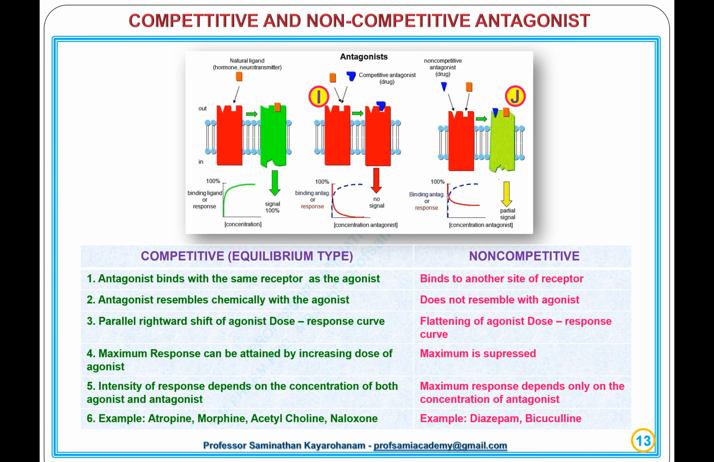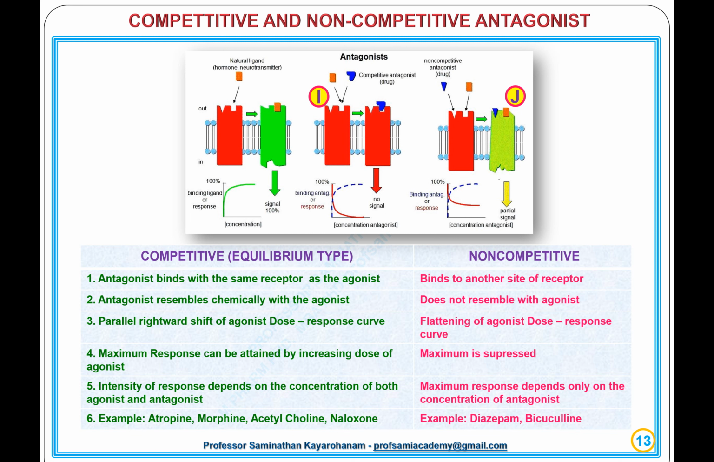3. Parallel rightward shift of agonist dose-response curve. 4. Maximum response can be attained by increasing the dose of the agonist. 5. Intensity of response depends on the concentration of both agonist and antagonist. 6. Example, atropine, morphine, acetylcholine, naloxone.